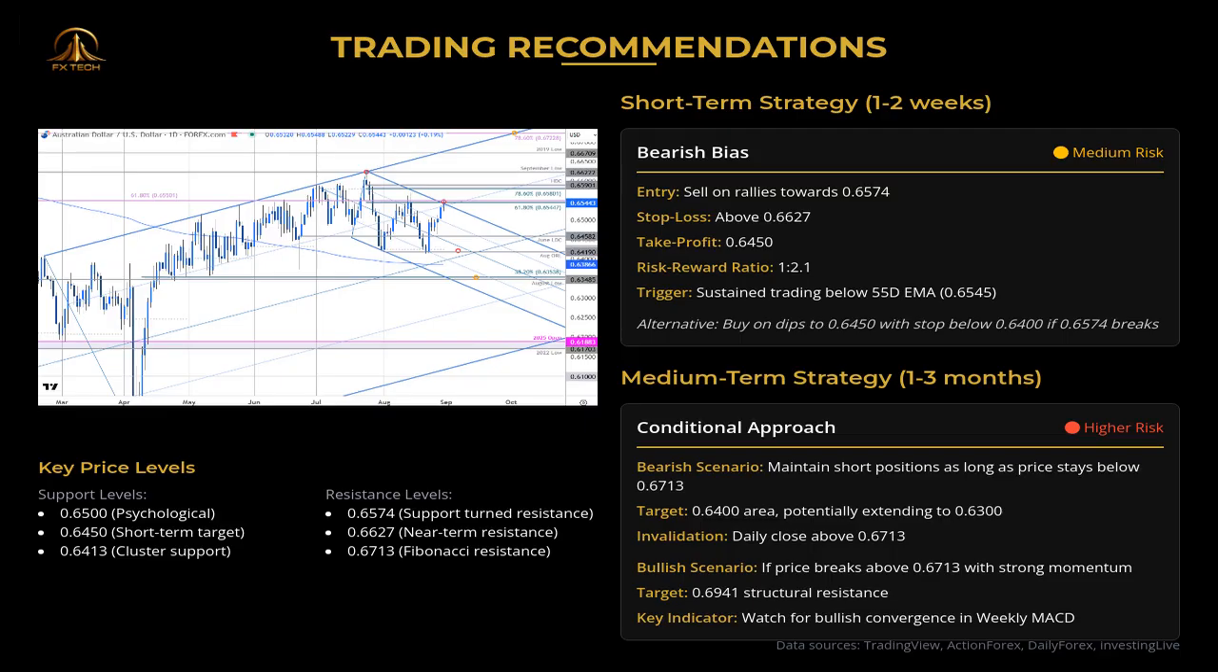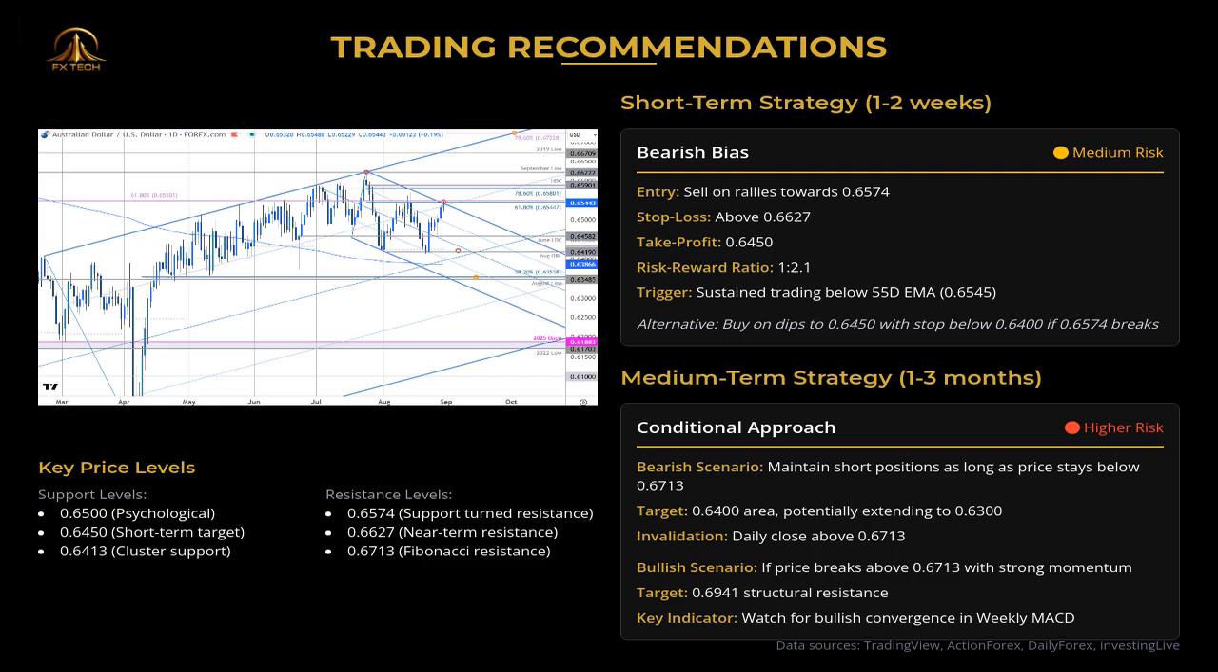For effective risk management, always place stops at appropriate levels: 0.6700 for bearish views, 0.6450 for bullish views. Maintain a minimum 1 to 2 risk-reward ratio, limit exposure to 2% of trading capital, and wait for price confirmation before entry.